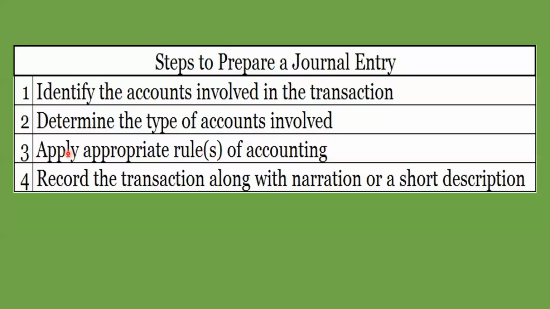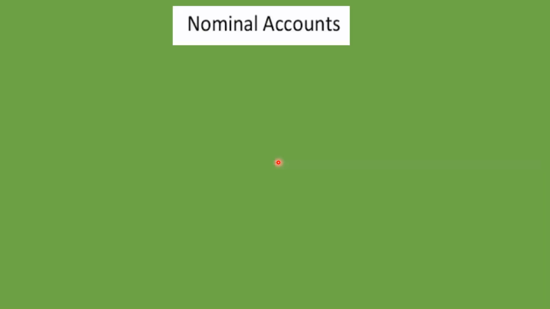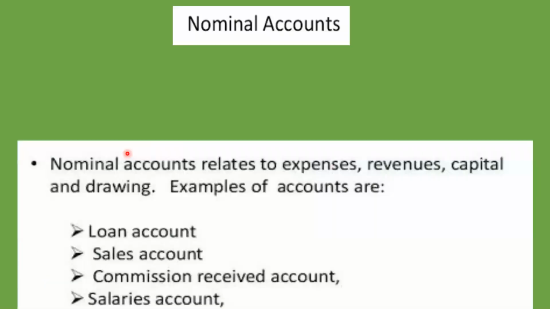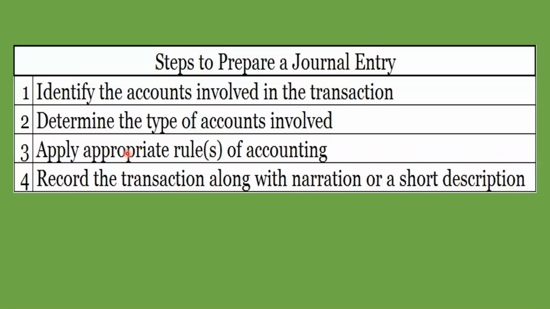Excellent. Next, apply the rules of accounting. What comes in is debit, and what goes out is credit. You can see here, what comes in is debit, what goes out is credit. Always you should remember. I think there is a lot of disturbance happening. Someone can please mute. Then apply the appropriate rules of accounting. Those rules have to be applied.